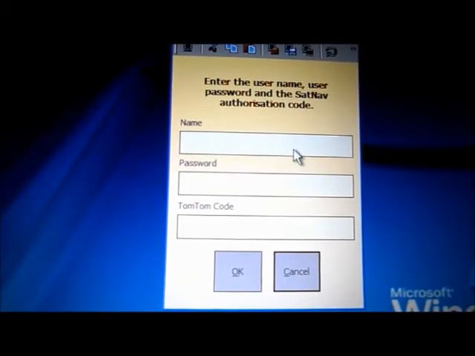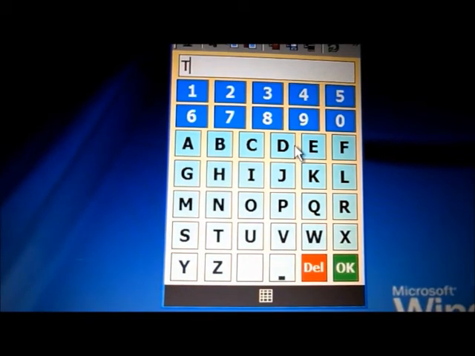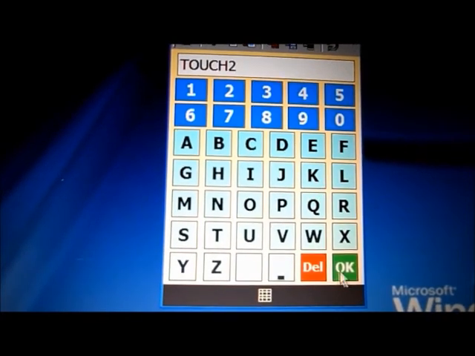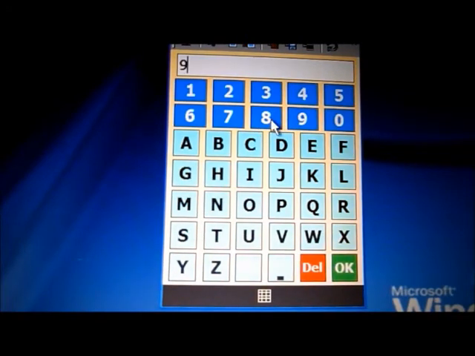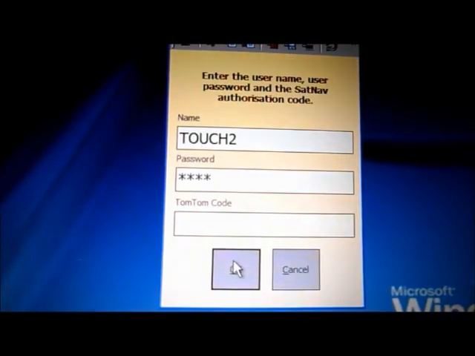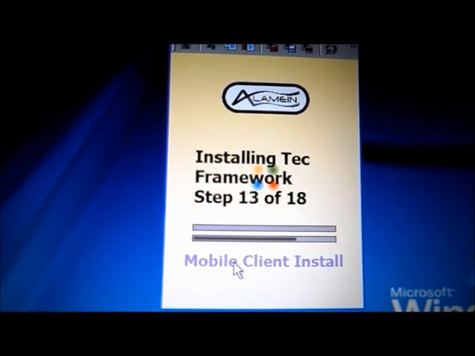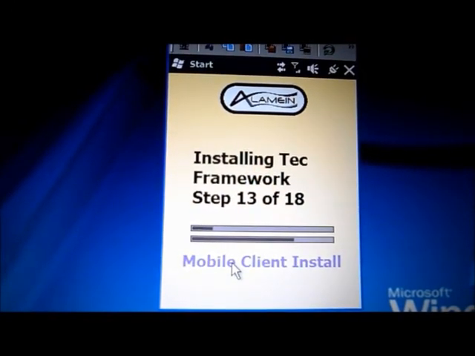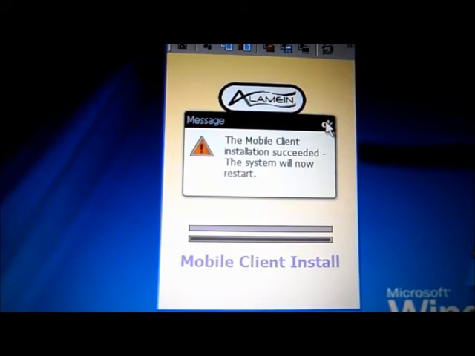Okay, now you'll be asked to put in a username or caller ID. I'll just use Touch2 for this. Okay, and of course a password. I will just put in 9876. Okay, now press OK. If everything is set up correctly, it should finish. There we go. Tap OK on the warning.